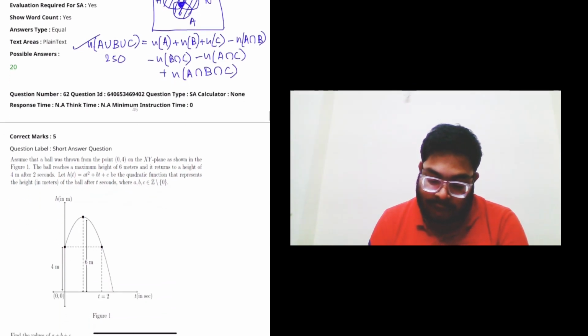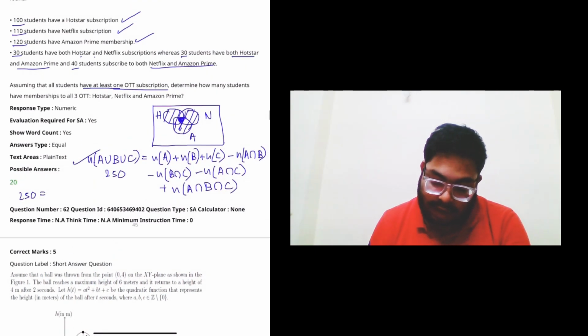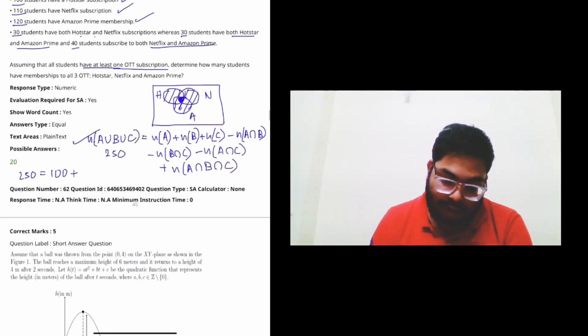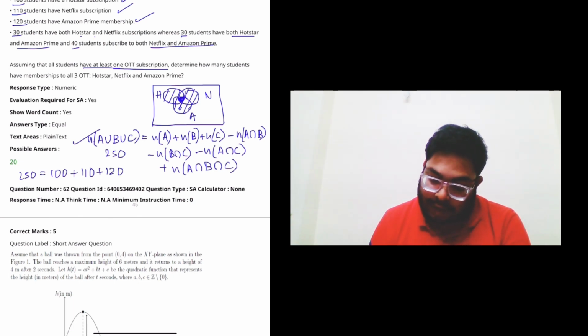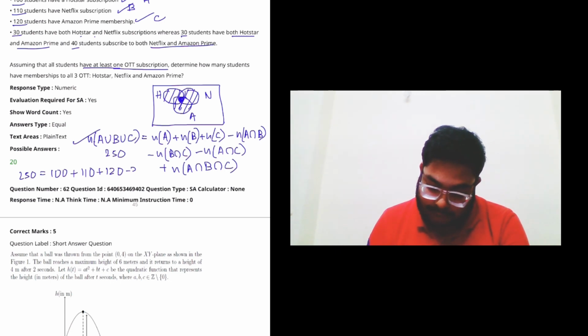So this is the 250, and if you see, this is 250. And n of A here we are assuming is Hotstar, so it is 100 students. And B here we are assuming Netflix, so 110. And C we are assuming Amazon Prime, 120. And its intersection is also given. Hotstar and Netflix intersection means minus 30, and then minus 30 again, and then minus 40, plus here I am assuming it x.